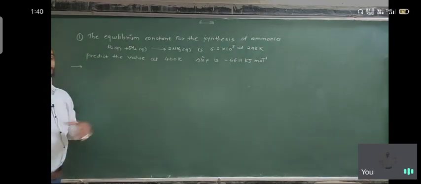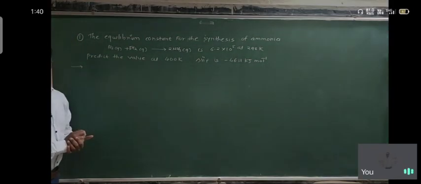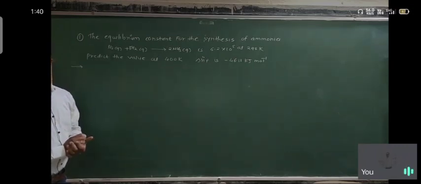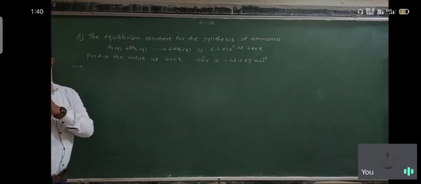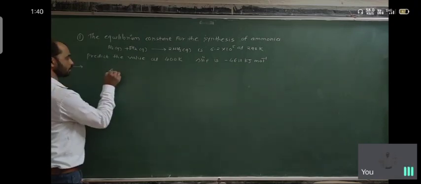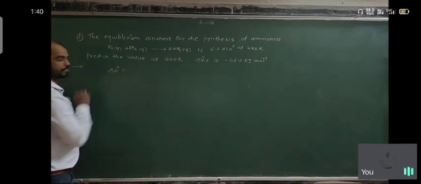If we use the Van 't Hoff equation, we must have the value of the heat of reaction. The heat of reaction is the sum of heat of formation of products minus the sum of heat of formation of reactants. So first of all we find the heat of reaction.